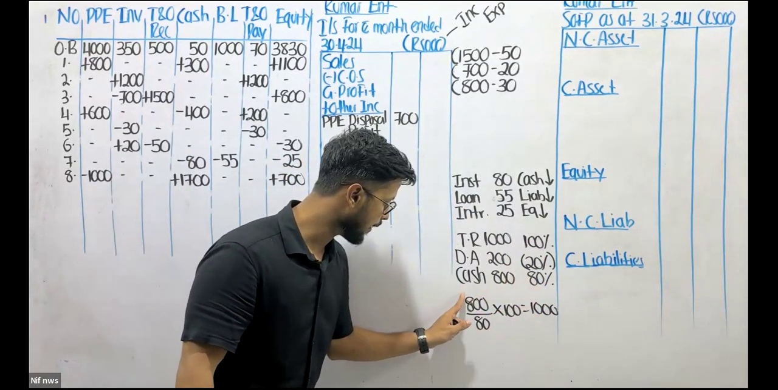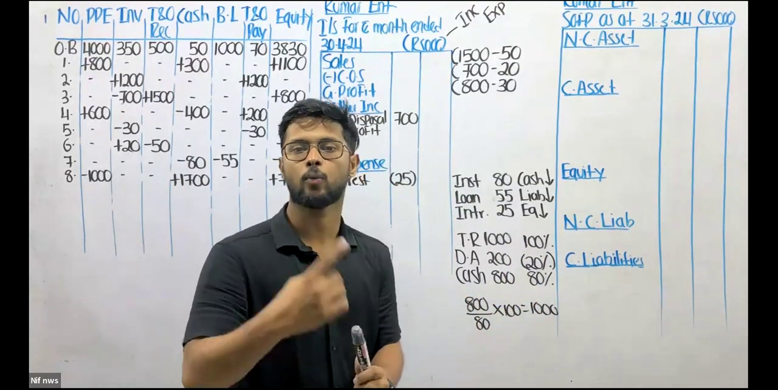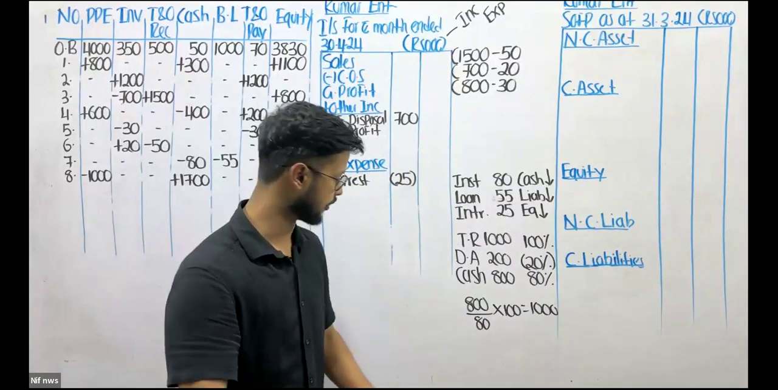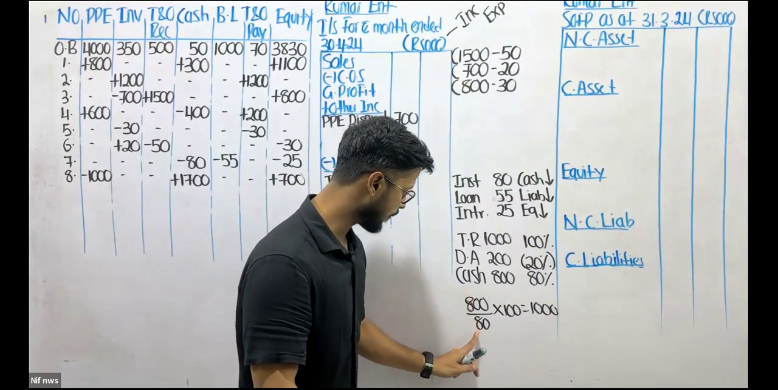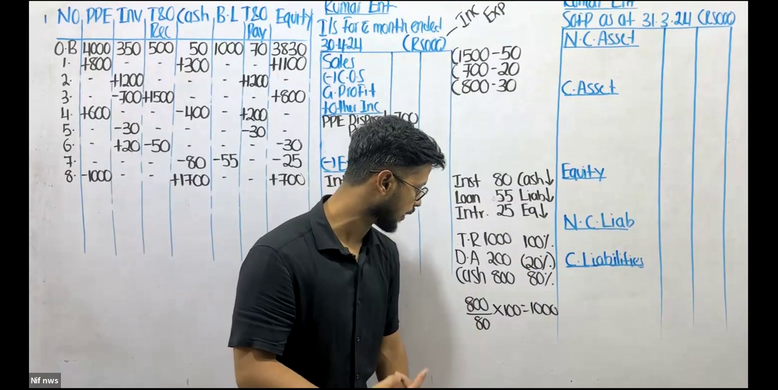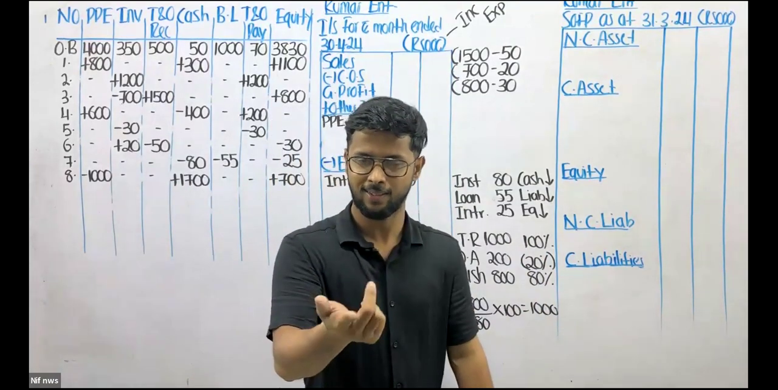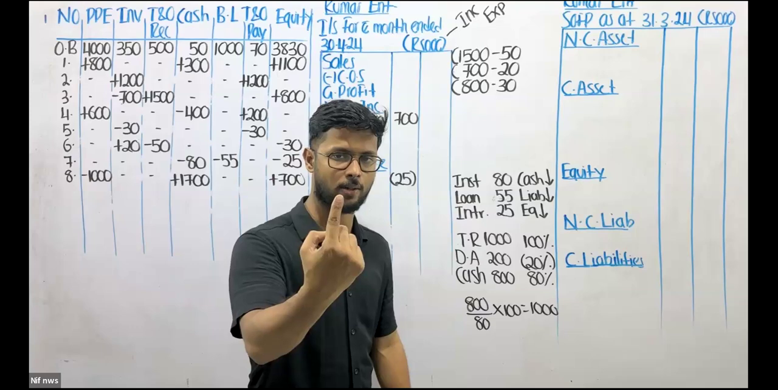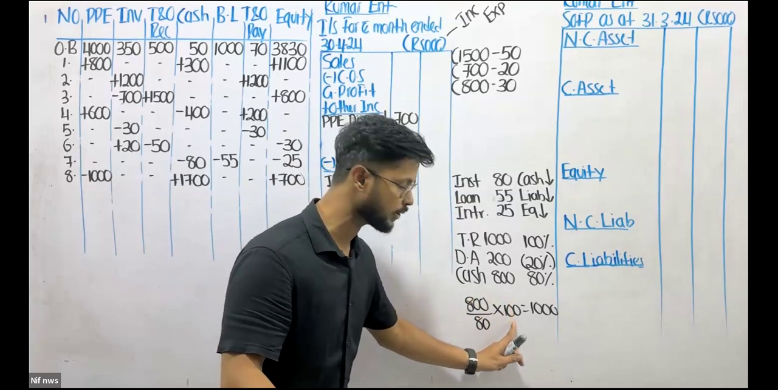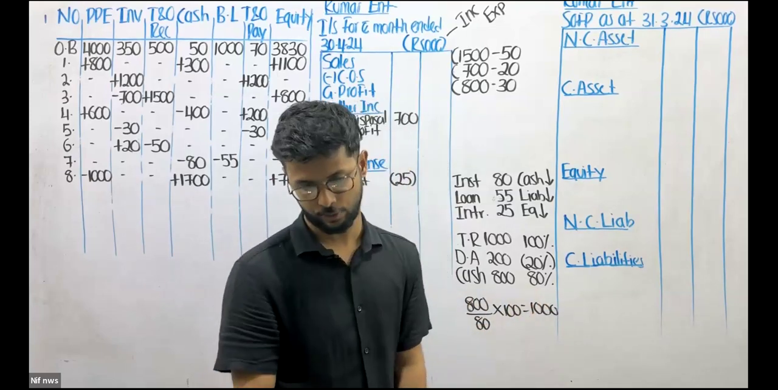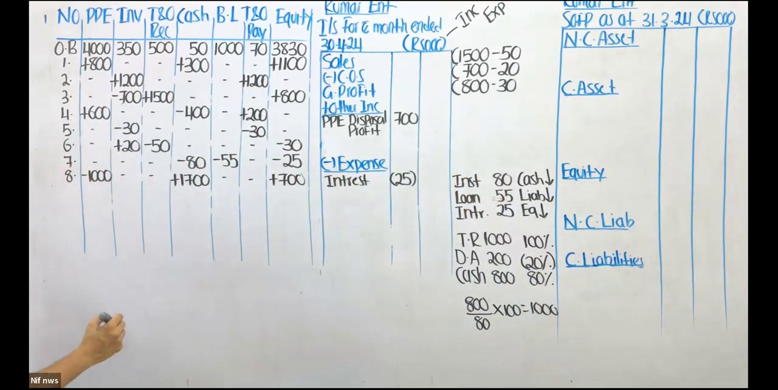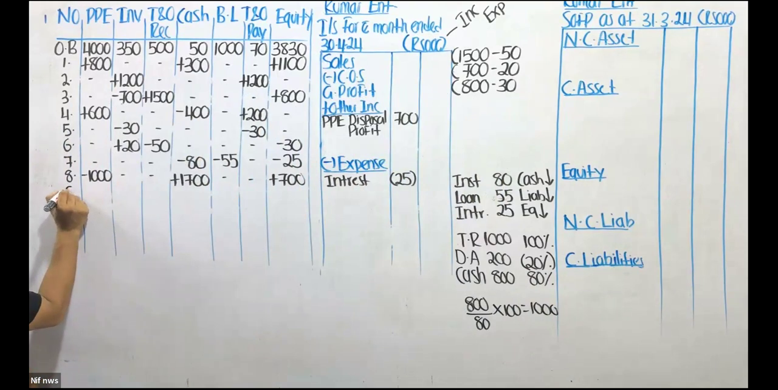So if I divide 800 by 80, I will get my 1%. I think that is 10. So if I divide 800 by 80, I get 10, which is represented by 1%. Extrapolate that 1% to 100, I will get 1000, which is my trade receivable. So now it's just a matter of recording that in this part.